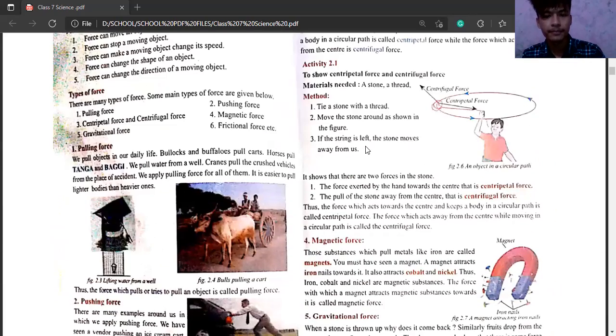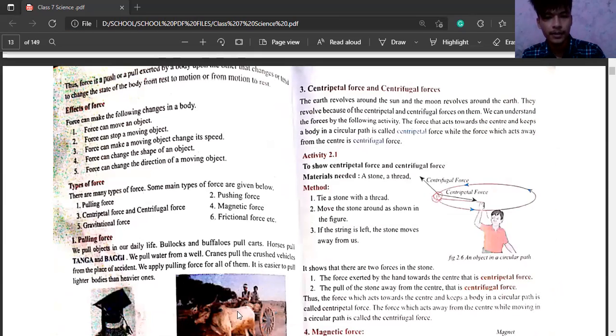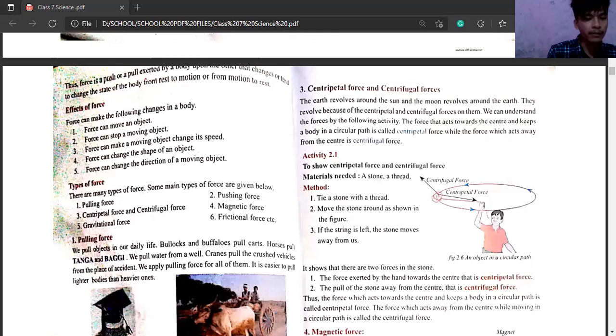Class 7. You have to tell something like pulling things, something that is pulled. That is the pulling force. What could be the example?